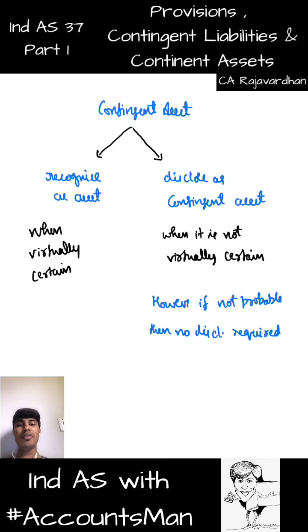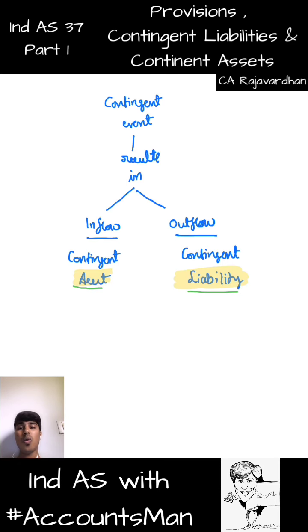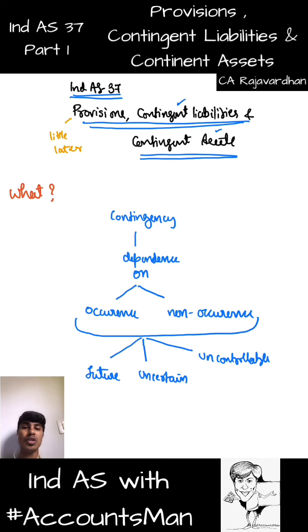That's the third option. However, with respect to a contingent asset, we recognize it as an asset when there is virtual certainty. When there is no virtual certainty, then we only disclose it. However, if it is not probable, then we don't even disclose, we just ignore it. So this is the answer to the discussion regarding what exactly we mean by provision, contingent asset and contingent liability.